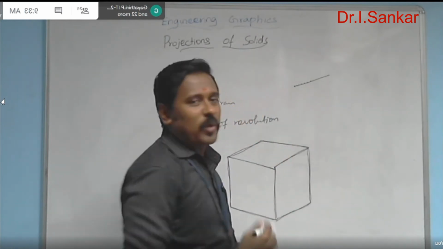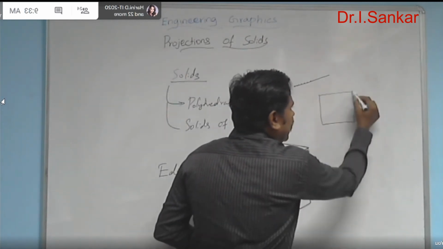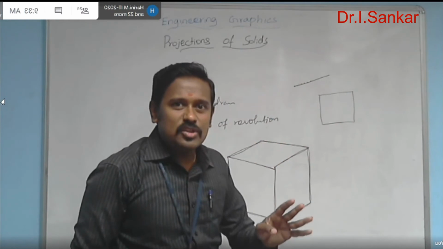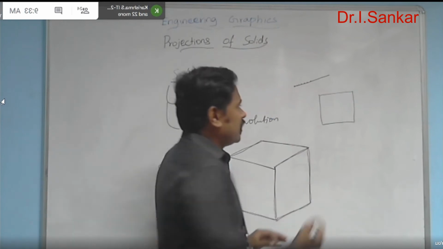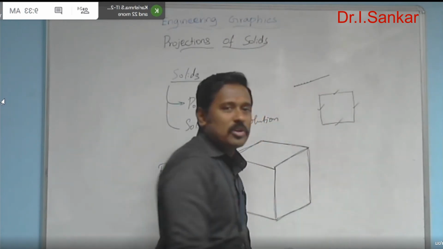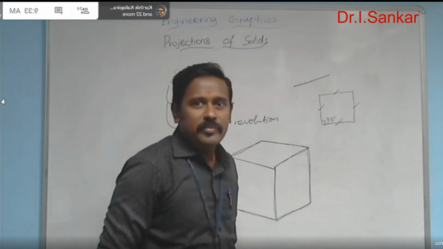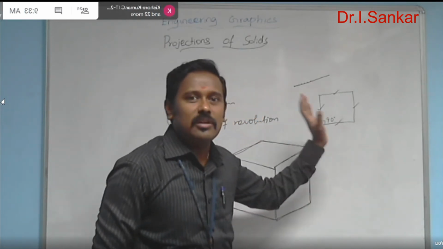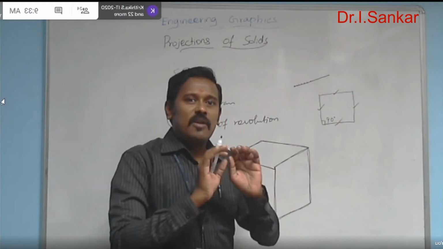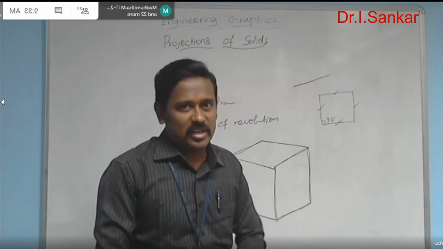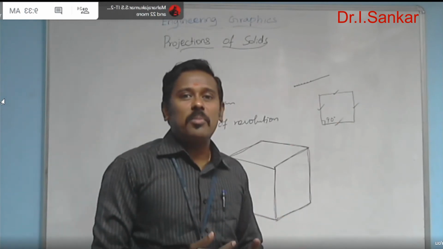And a plane is nothing but a combination of straight lines. See here, in the case of a square plane, four straight lines need to be joined in a systematic manner to form a square. These four straight lines are equal in dimension and arranged to have an equal included angle of 90 degrees. Then this closed surface may be termed a square plane. So a plane is a structure formed by the combination of a number of straight lines. In the same way, a solid is nothing but formed by a number of planes.